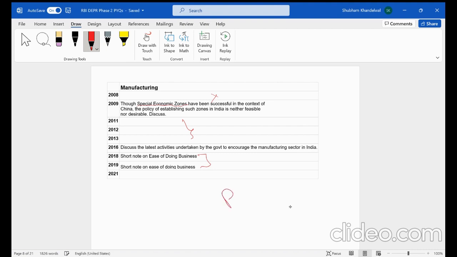The PLI scheme, guys, very important and very much in the news these days. So the importance of the PLI scheme, the role it has played so far, and the potential that it possesses. The Make in India scheme was launched so many years ago, so what has been the performance, and the recommendations that you can give, and then integration of India into the global value chain, and so on. There are so many topics in the manufacturing sector from which they can pick up a question. But usually, the trend so far is that they haven't really asked too much from the manufacturing sector.